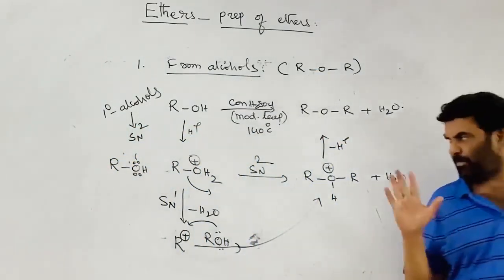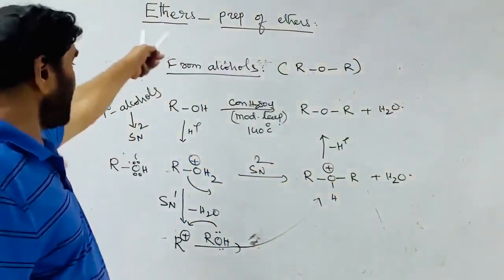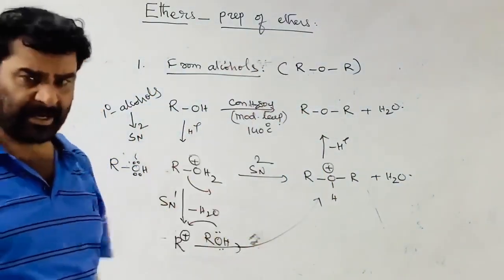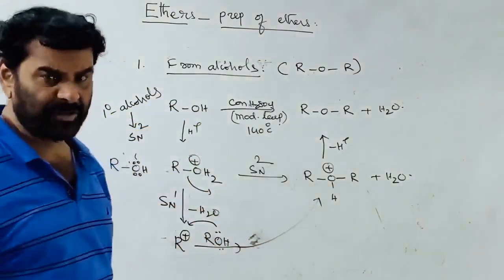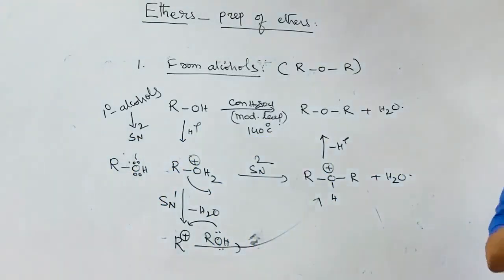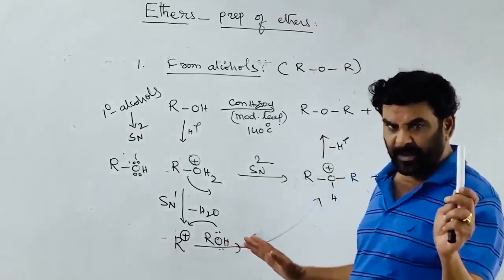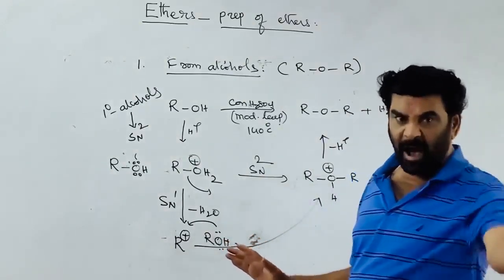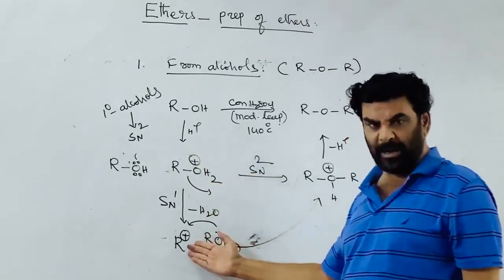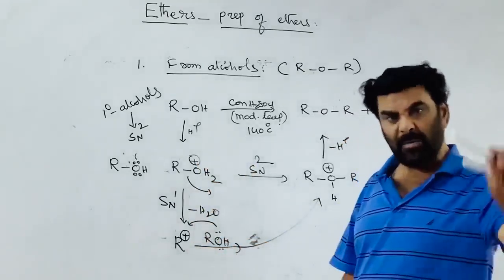This is a common reaction for the preparation of ethers: primary alcohols can be conveniently converted into ethers under moderate temperature conditions in the presence of concentrated H2SO4 around 140 degrees Celsius. In the case of a 3 degree alcohol, there is a danger of converting into alkenes. Once it is protonated, it is converted into a carbocation. The carbocation can take part in the SN1 reaction, as well as wherever the carbocation is formed.